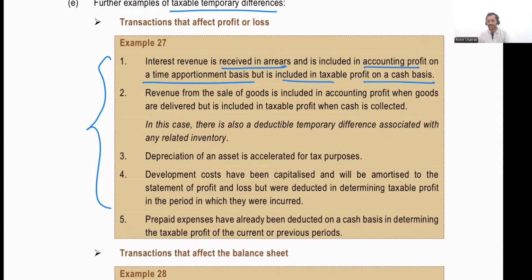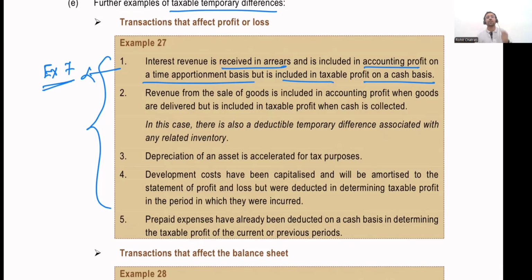If you think of it, this example was exactly the first example that we saw. We saw example number 7, if you recall. It is the first example that we saw where we actually had a carrying amount of 100. I have interest receivable of 100 rupees. That is the future economic benefit that I'm going to receive from interest.